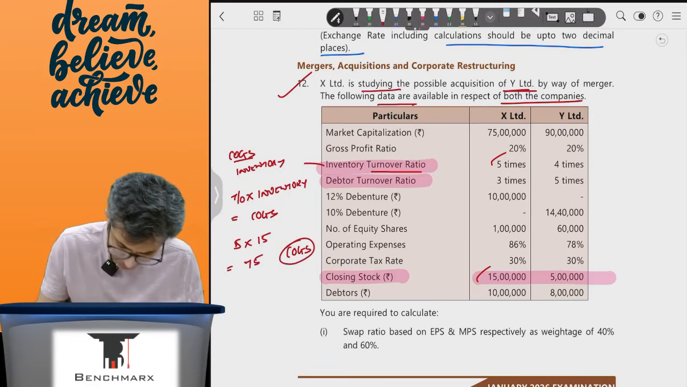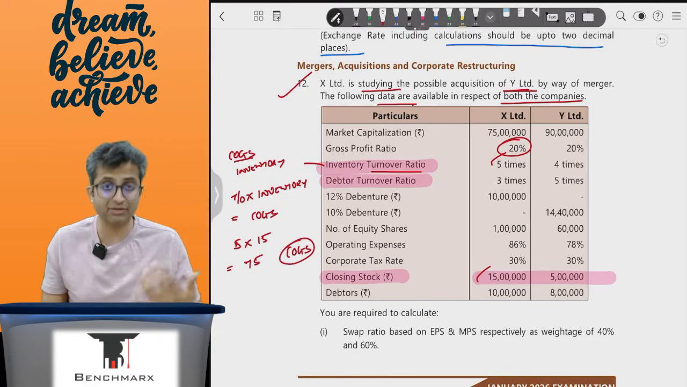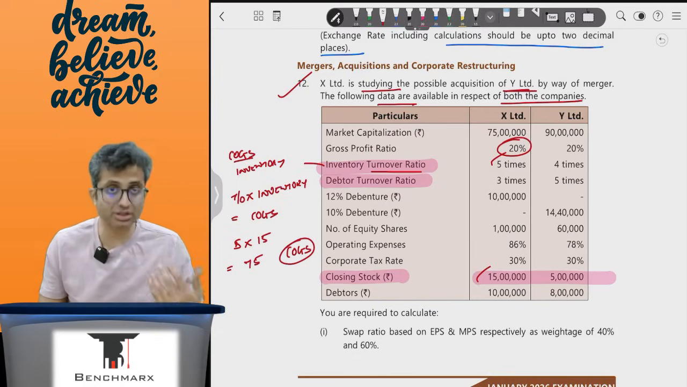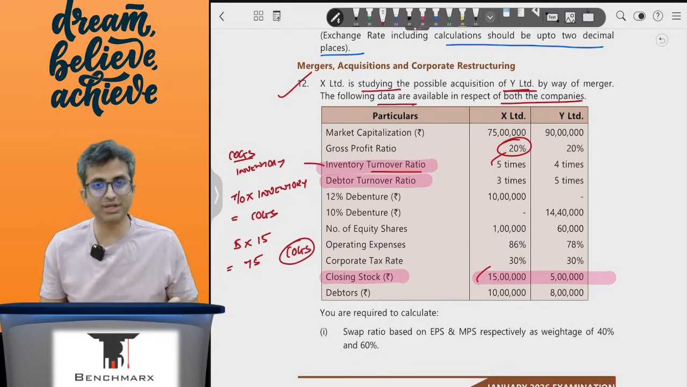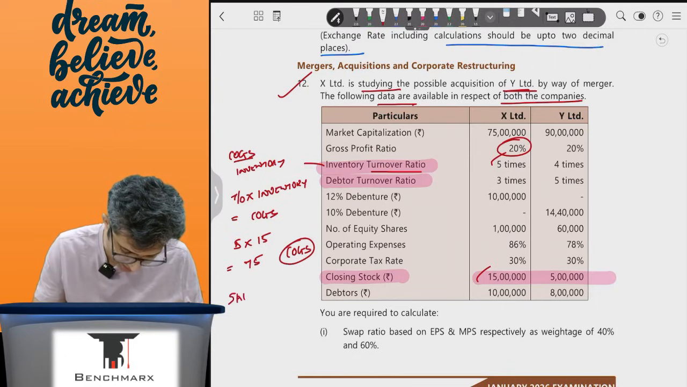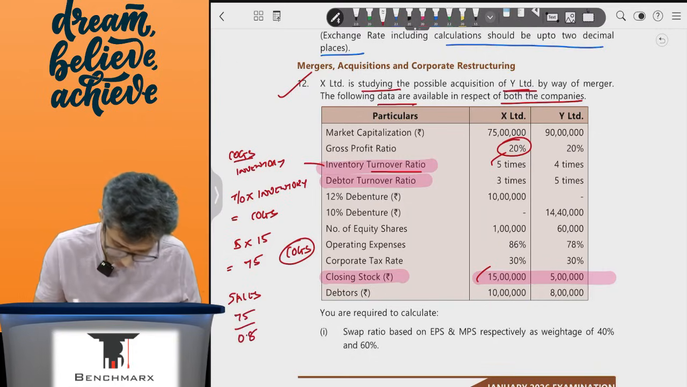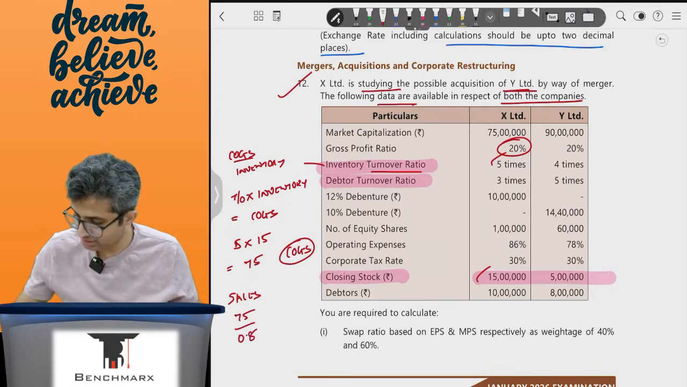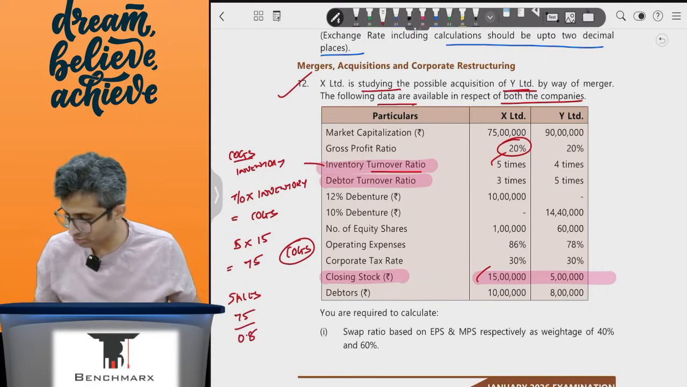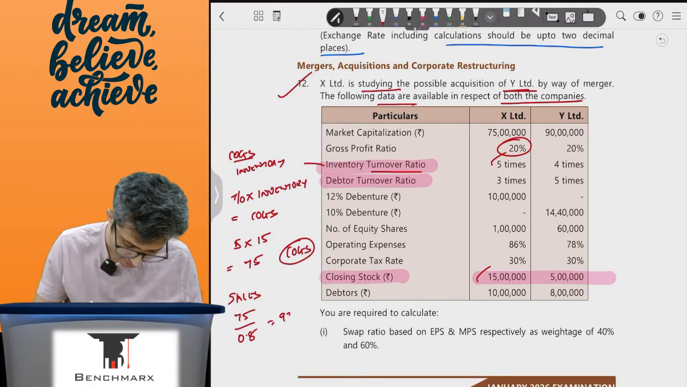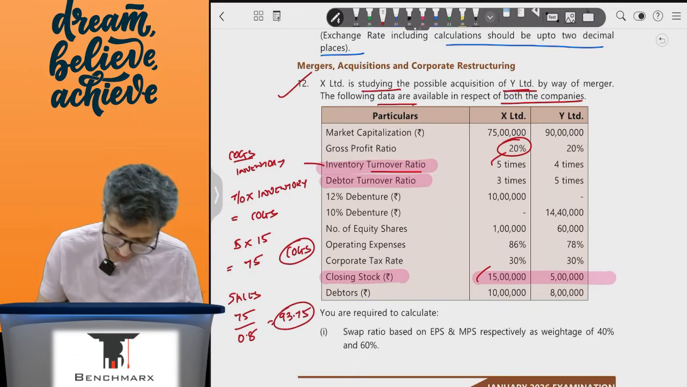Okay, from the COGS, and if I have the GP margin, I can find the sales. So if GP margin is 20%, COGS must be 80%. So sales are how much? So sales over here would be 75 divided by 0.8. 75 lakhs divided by 0.8 comes to 93 lakhs 75,000. So this must be my sales for company X.